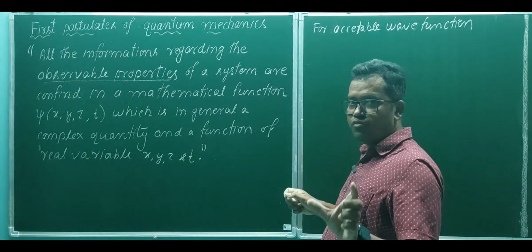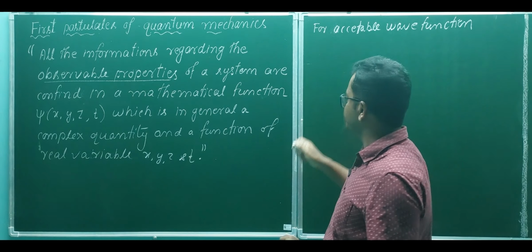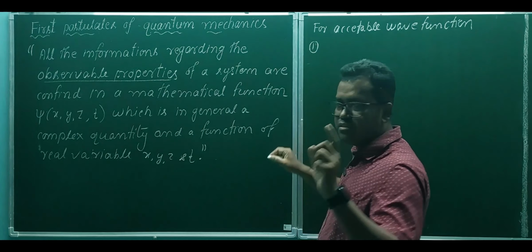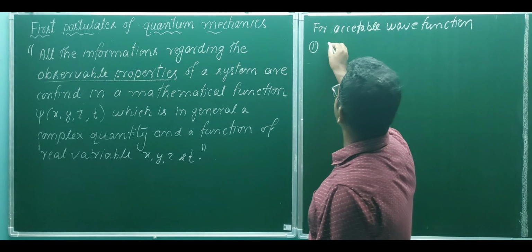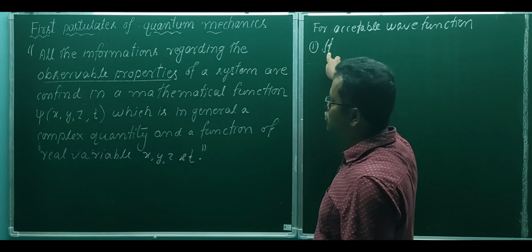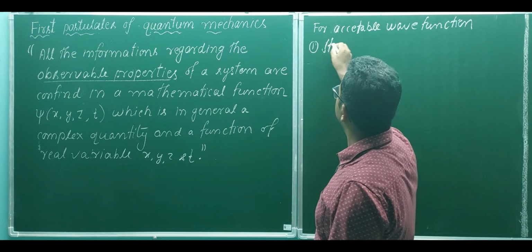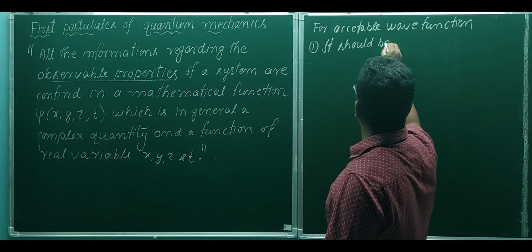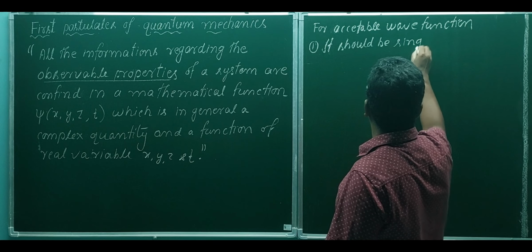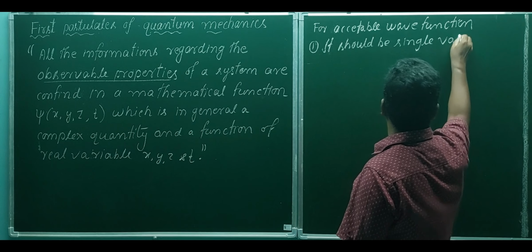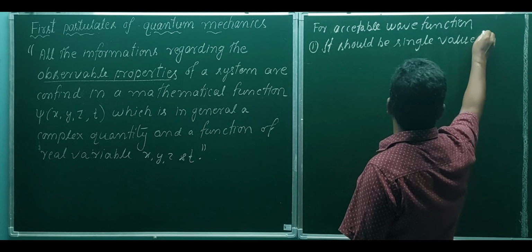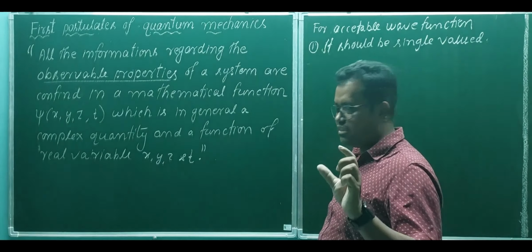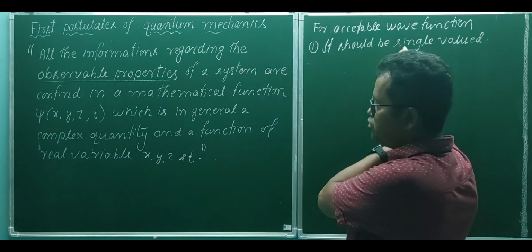It should follow certain conditions. Number one, it should be single valued. That is, psi should be single valued.